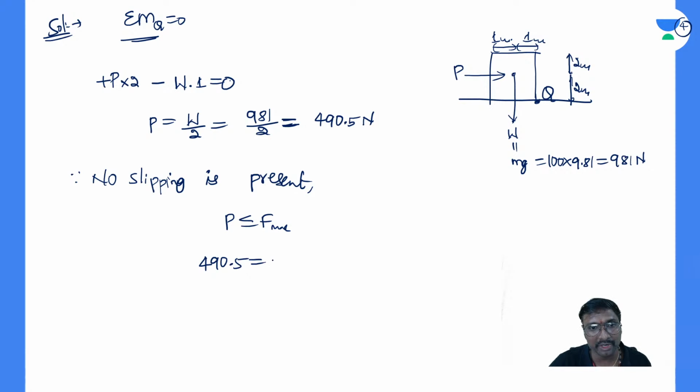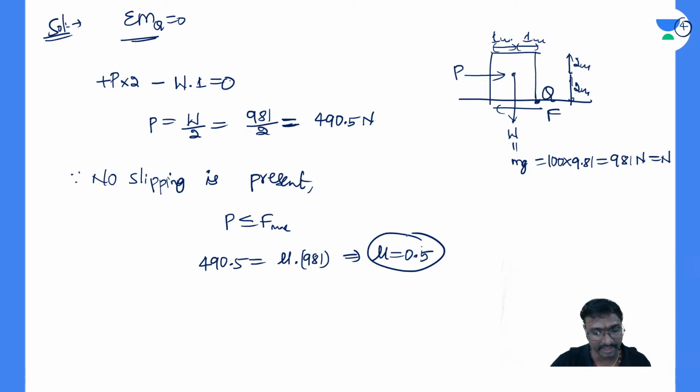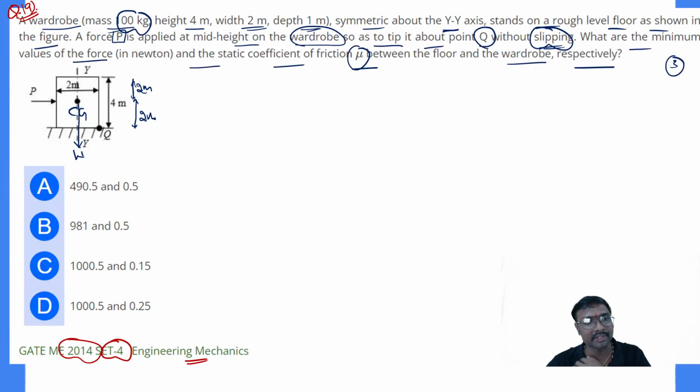490.5 will be equal to the F maximum. What is the F maximum? Mu into the weight. What is the weight? 981 is the weight, which is also the normal reaction, and you will have the friction in this manner. So what coefficient of friction mu will you get? 0.5 is the coefficient of friction, and the frictional force will be equal to 490.5. Is that clear, everyone?